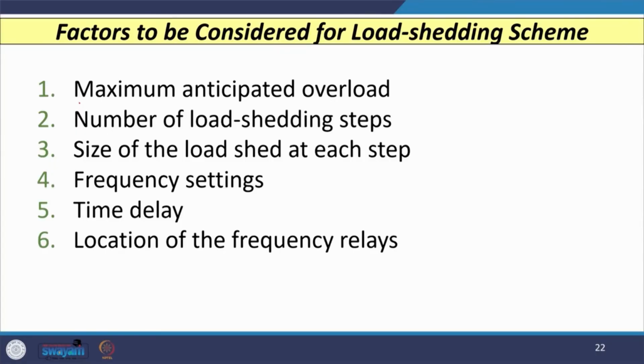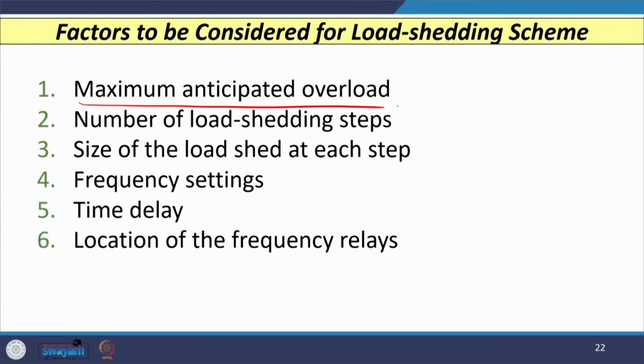So, this is an important consideration, and we need to know what factors we need to consider when we design any intelligent load shedding scheme, because a load shedding scheme is always associated with an under frequency relay. There are various factors associated with the load shedding scheme, and we need to consider these factors when we design an effective or intelligent load shedding scheme. The first factor is the maximum anticipated overload.